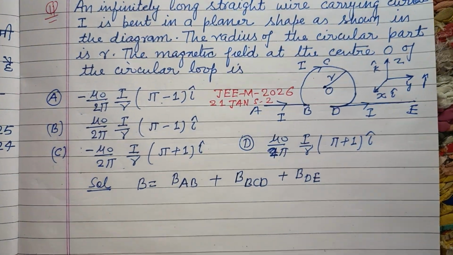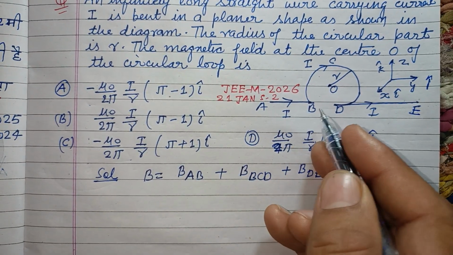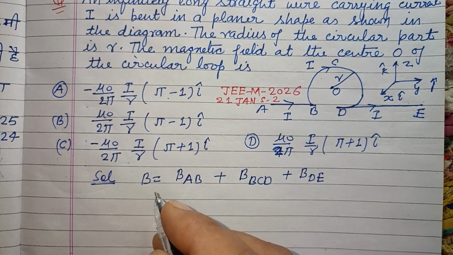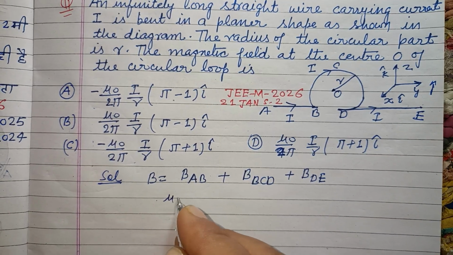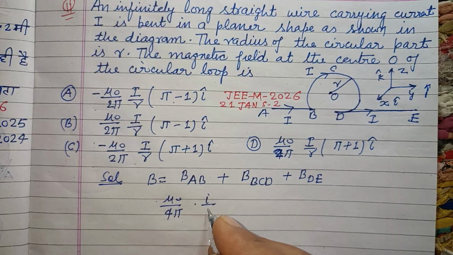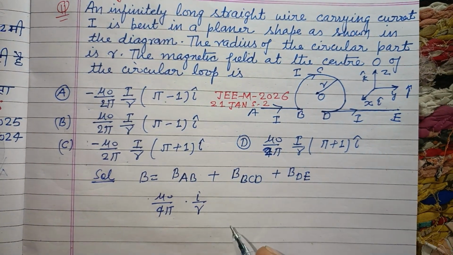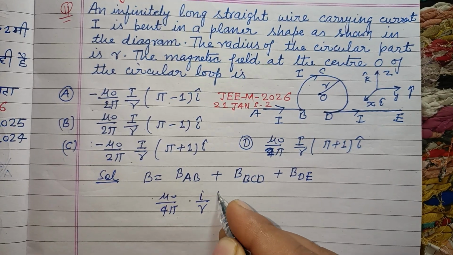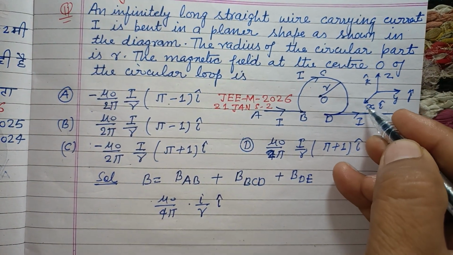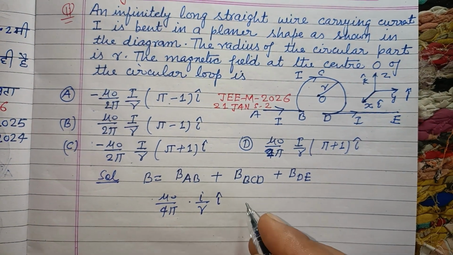This is the center. So you know that due to a straight wire, the magnetic field is mu naught upon 4 pi I over R. Okay, and this is in outward direction, therefore we take i cap, because i cap is x direction is given here in outward direction.